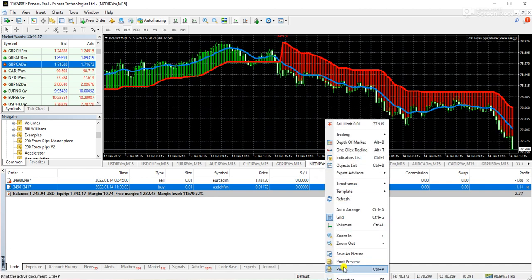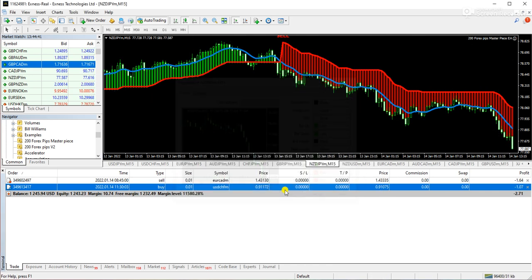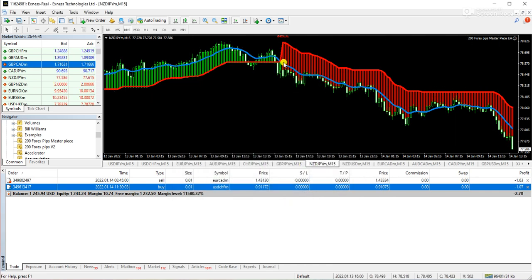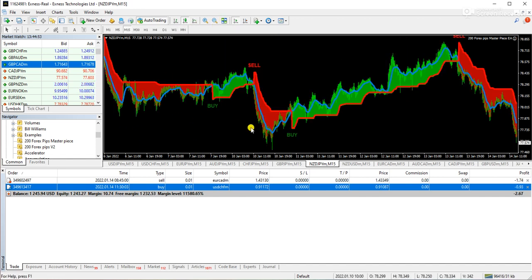Okay, now have a look at NZD JPY. Most of the guys do not trade NZD JPY, but I personally traded it because it's very profitable. Look, the sell signal came, it was completely down. The market was trending. And how do you come to know about the trending market? Because if you look at the previous signal, that was a buy, and that was very strong. So the market was trending. Even this sell was satisfied.